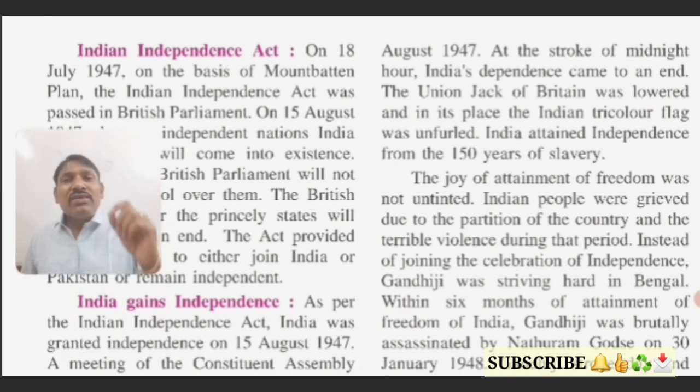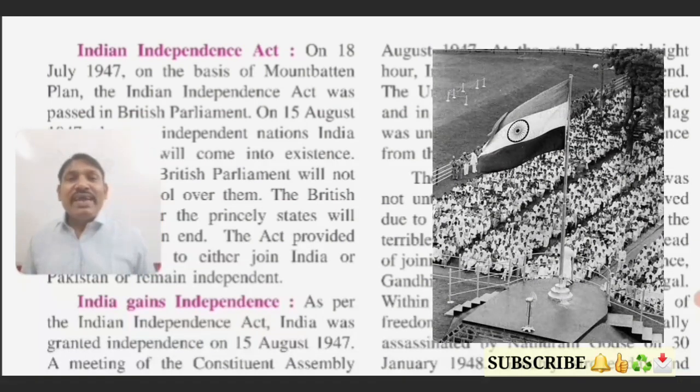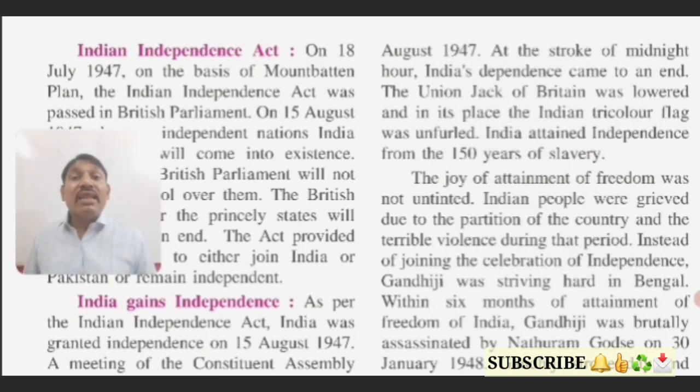Okay, students, so at the stroke of midnight hour, the Union Jack of Britain was lowered, and in its place the Indian tricolor flag was unfurled. Yes, students, the flag of the British government, that is the Union Jack, was lowered with respect, and with respect the Indian tricolor flag was unfurled. Here we can say India attained independence from 150 years of slavery. Yes, students, we can say it was slavery.